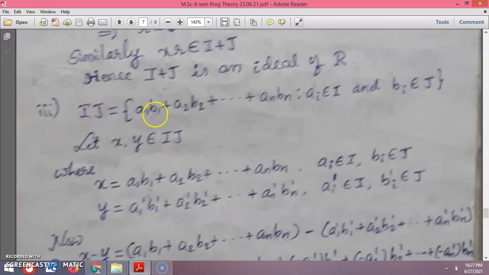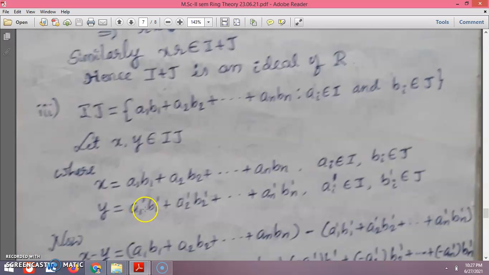So I into J, that expression is given in the result as A1 B1 plus A2 B2 and so on plus An Bn, for all Ai belonging to I and Bi belonging to J. Now let us take x as an element of the product of I and J, defined as A1 B1 plus A2 B2 and so on plus An Bn.